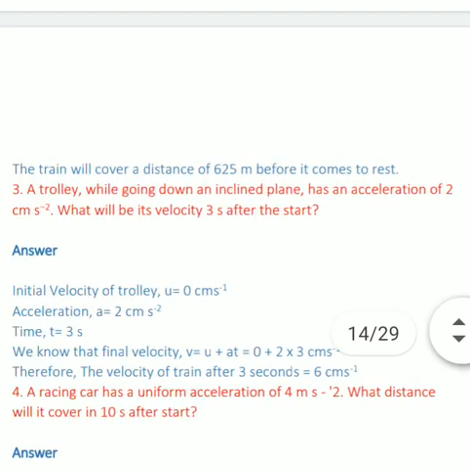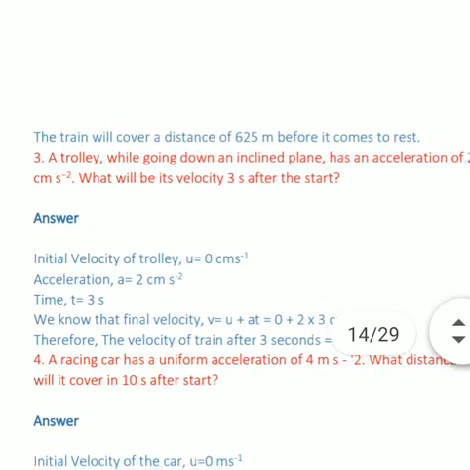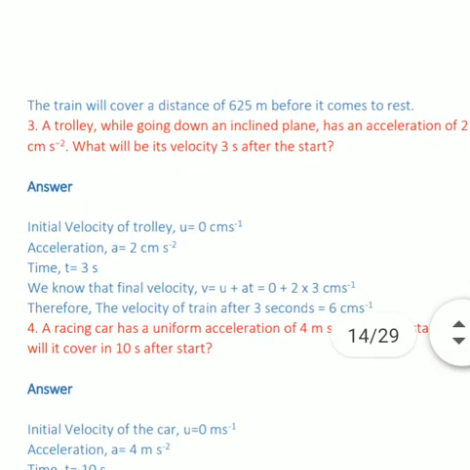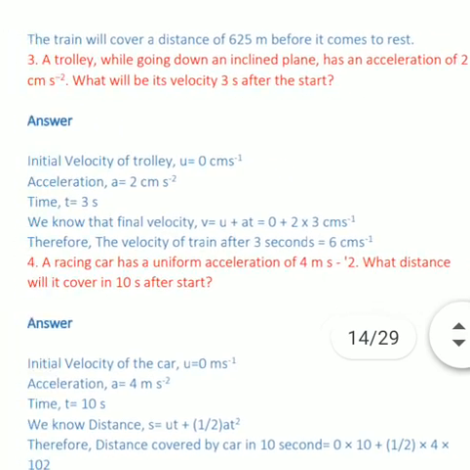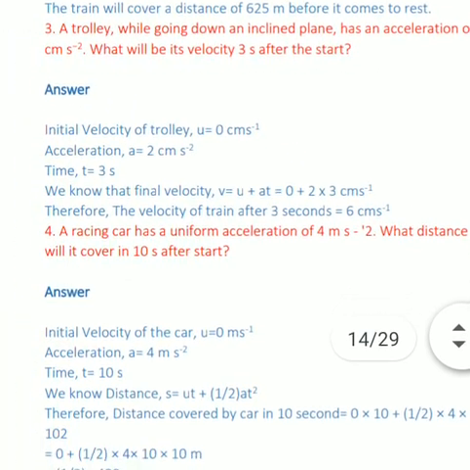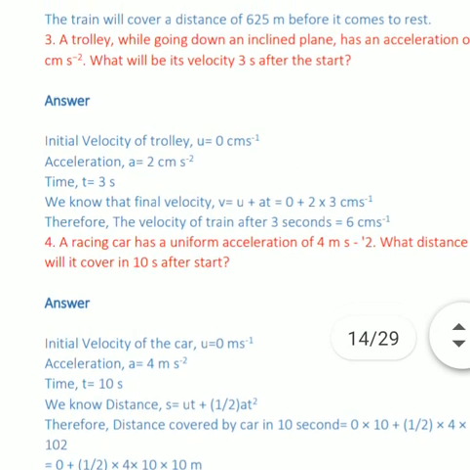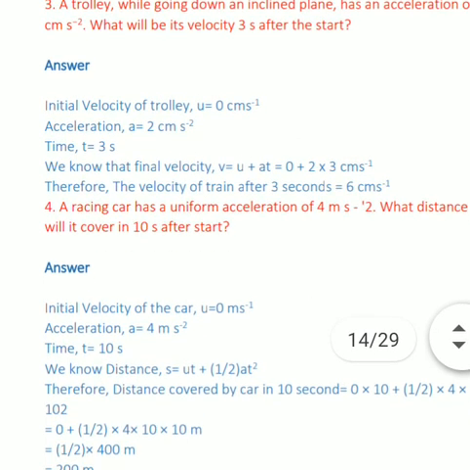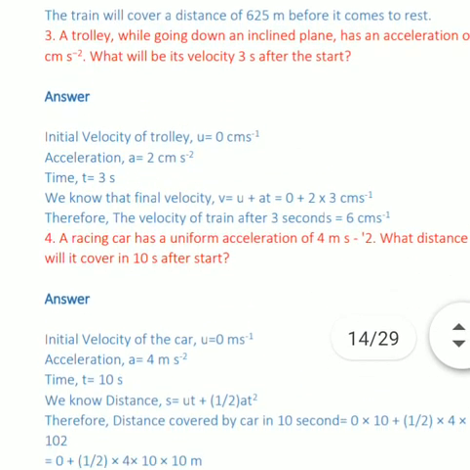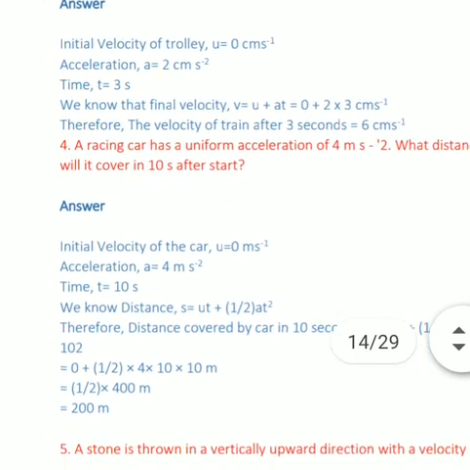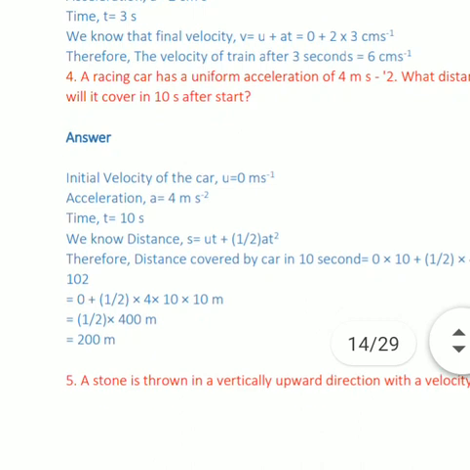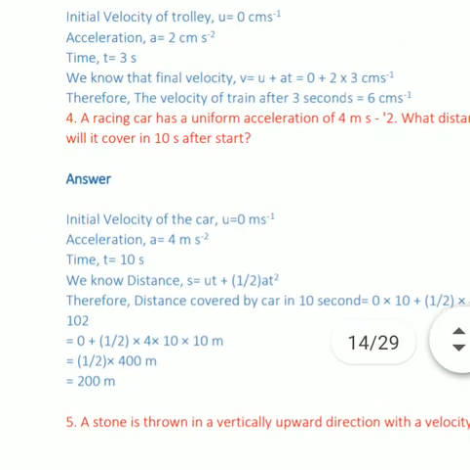Again, next question of this exercise, a trolley while going down an inclined plane has an acceleration of this meter per second square. All the figures are given. What will be its velocity after the start? After the start, again the object is starting initially at rest. So u is equal to 0, acceleration is given, time is given. With the help of the equation of motion, we can calculate v is equal to u plus at.